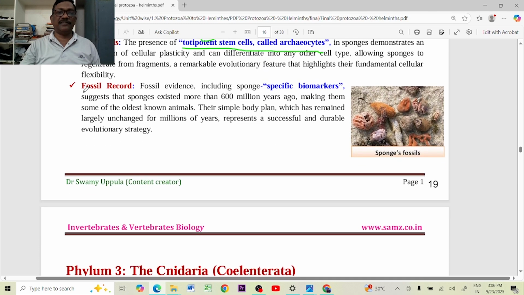And another is the fossil records. Fossil evidence, including sponge-specific biomarkers, indicates that these sponges lived 600 million years ago, and these are the oldest animals. The body plan is unchanged after millions of years. After millions of years also, that body plan resembles the higher order animals.